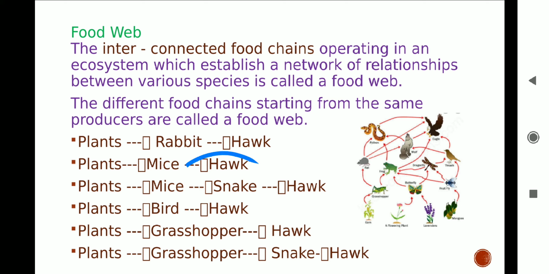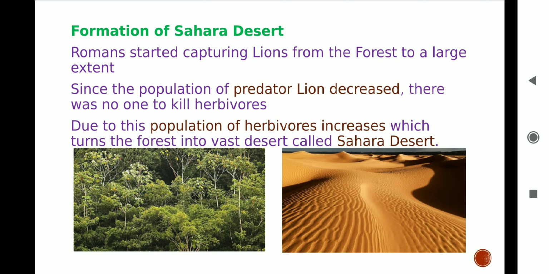Let's study how human activity affects the ecosystem. Shortening of food chain due to hunting leads to an imbalance in the ecosystem. Formation of the Sahara Desert is an example of the ill effect of human activity. Romans started capturing lions. The population of lions was reduced to a large extent.